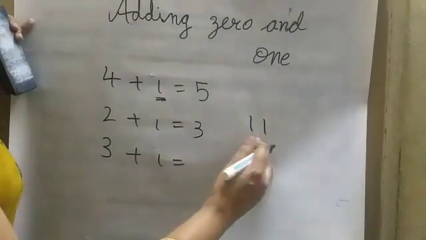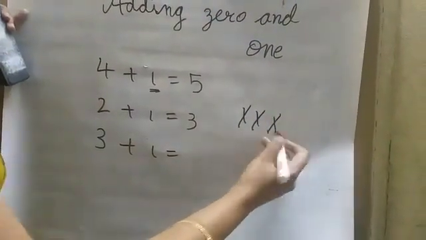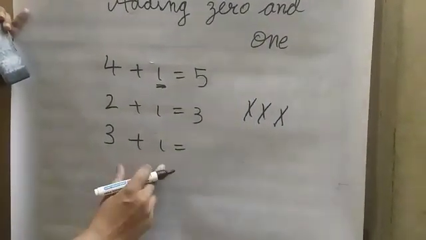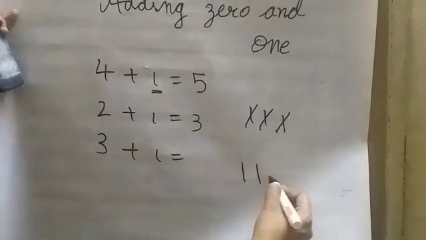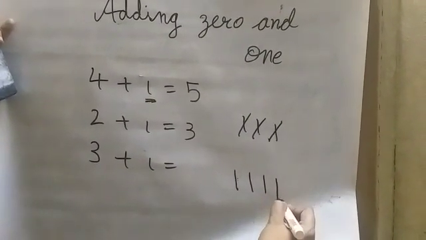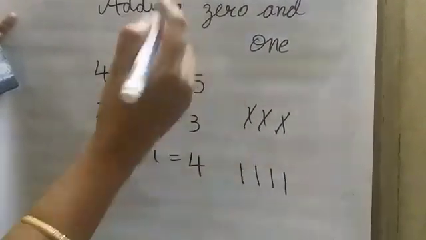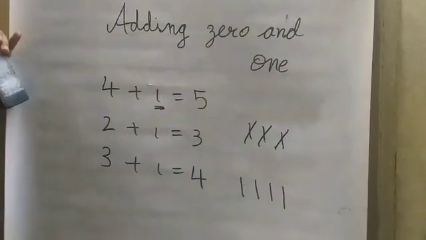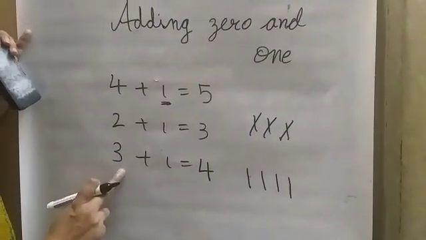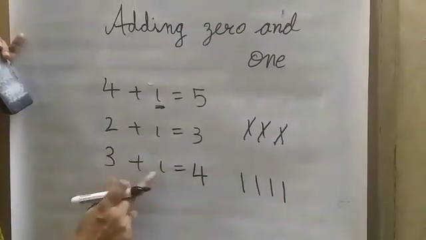1, 2. 2 plus 1, how much? 1, 2, 3. The answer will be 3. So 3 plus 1. 1, 2, 3 plus 1. The answer will be 4. If I am adding 1 to any number, the answer will be the next number. So 3 plus 1 is 4.